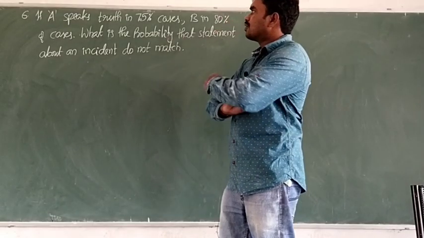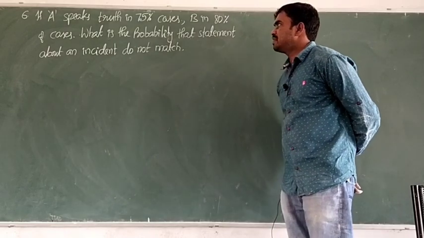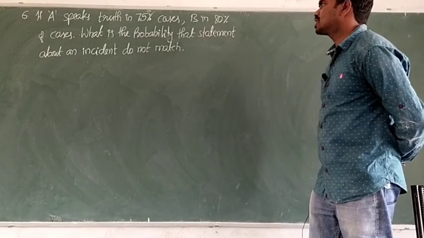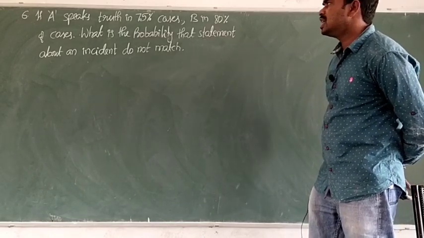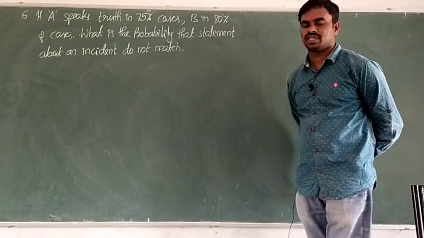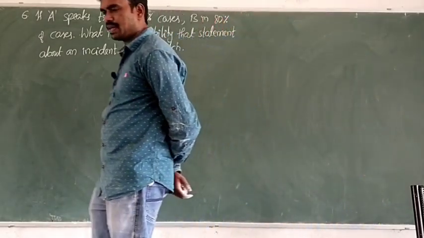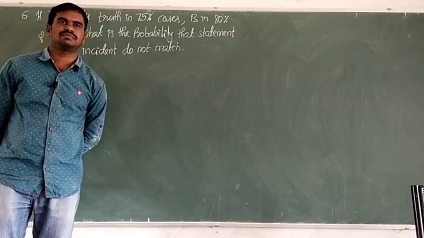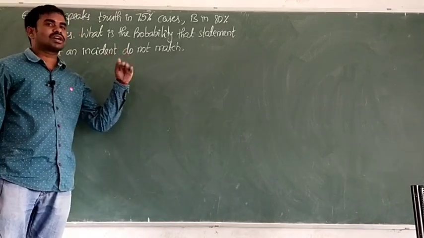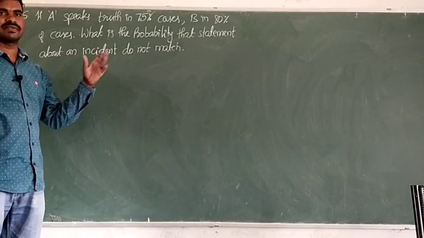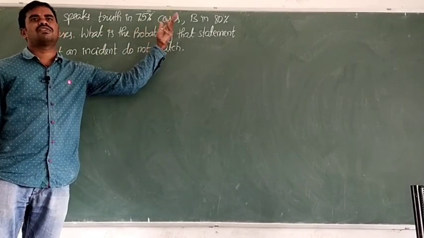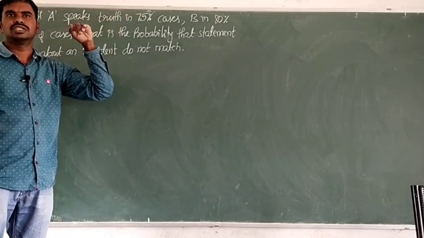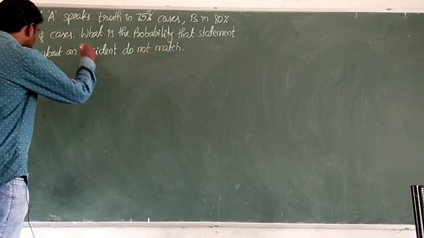Okay, next 6th one, if capital A speaks truth in 75% cases, capital B in 80% of cases, what is the probability that statement about an incident do not match? Means for example 2 persons are there, capital A and capital B. If A speaks 75% cases, means out of 100%, he may speak truth only 75. In some other cases, he may speak false. So we can say that does not speak truth, we can expect 25%.